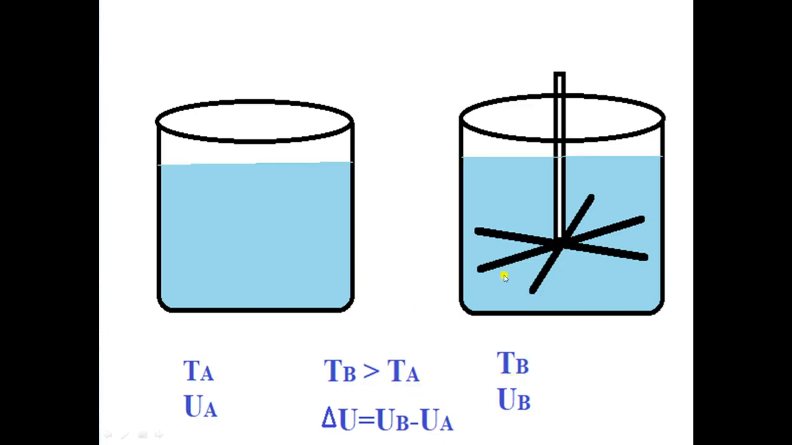As temperature is increasing from first to second container, then what will happen? It will result in change in internal energy. So let's assume that internal energy of first container is UA and internal energy in second container is UB. So what is change in internal energy? It is equal to UB minus UA. This is the change in internal energy. Internal energy of this system is more than the first one. Why? Because temperature is more. Here we are doing mechanical work. Now note down the value of delta U.